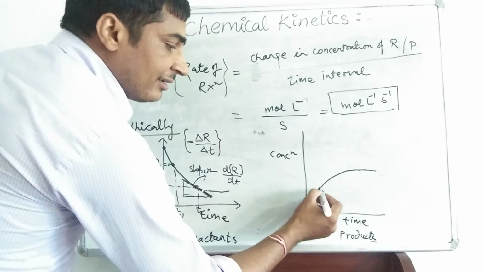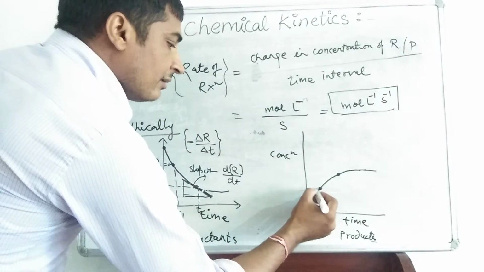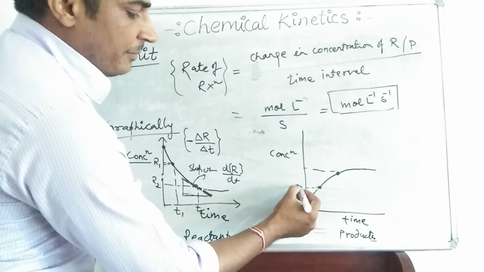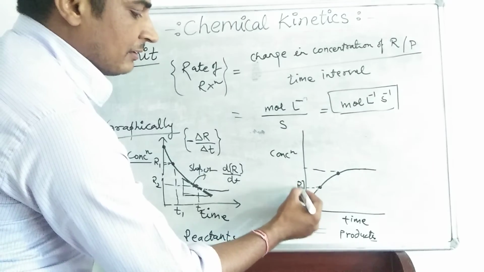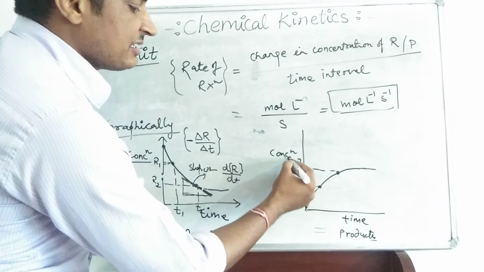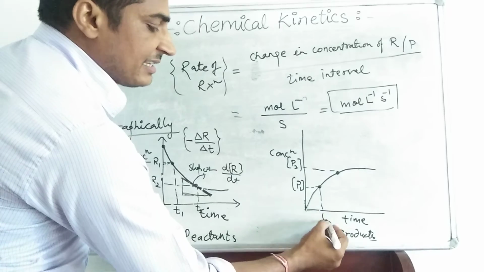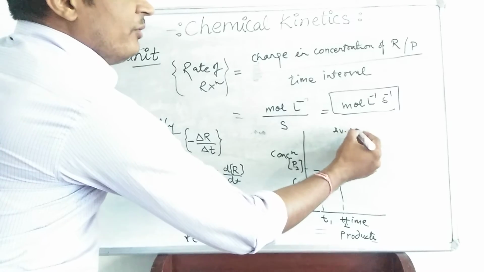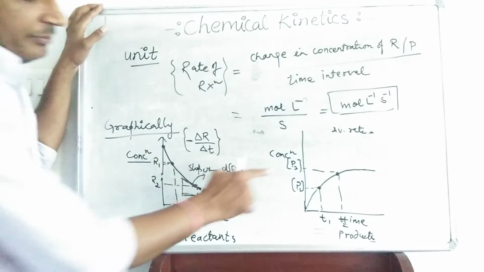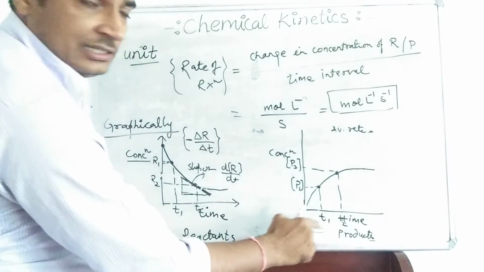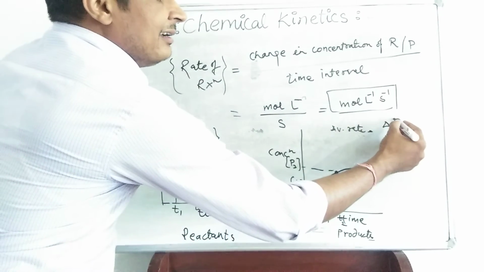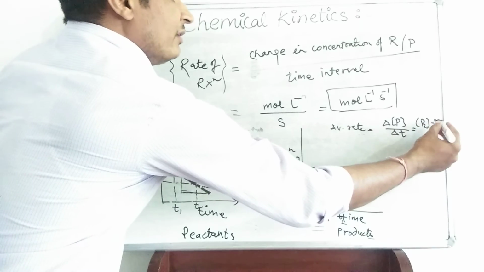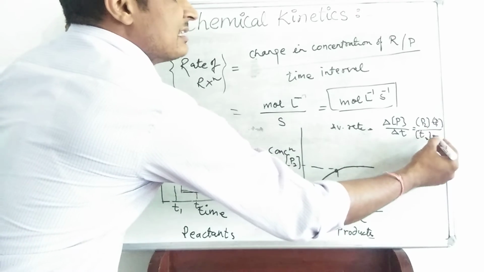And in the same way, suppose this is the initial concentration P1, this is the final concentration P2, concentration P1 is at time T1 and this one is for time T2. If we want to find out the average rate of reaction, how do we find it out? P2 minus P1 divided by T2 minus T1, or we can say delta P upon delta T, or we can say P2 minus P1 upon T2 minus T1.